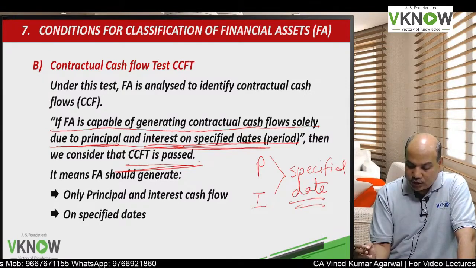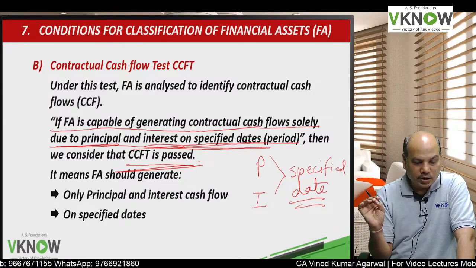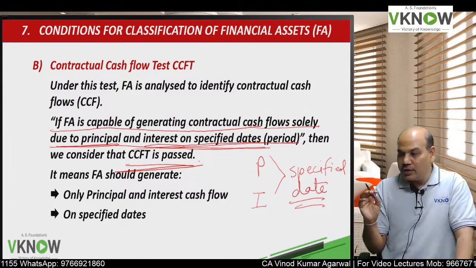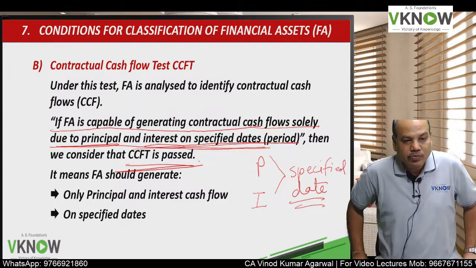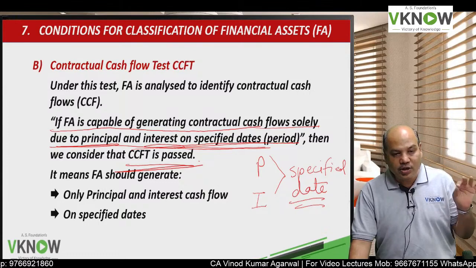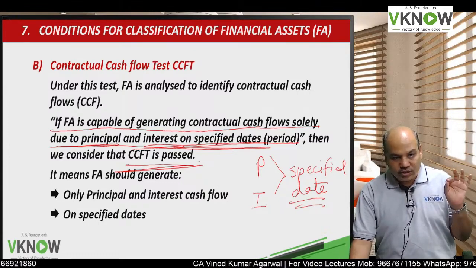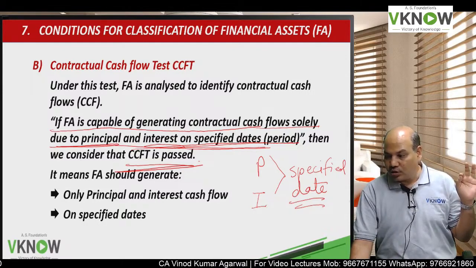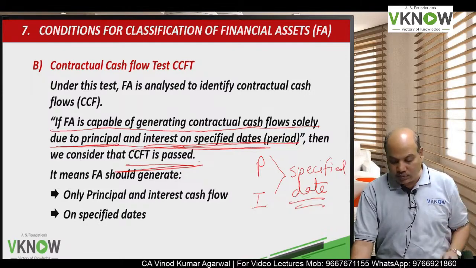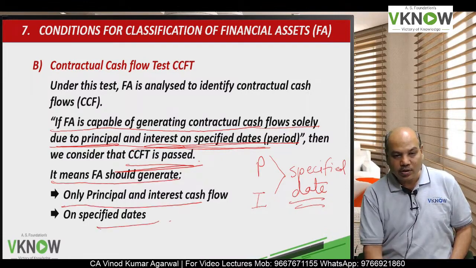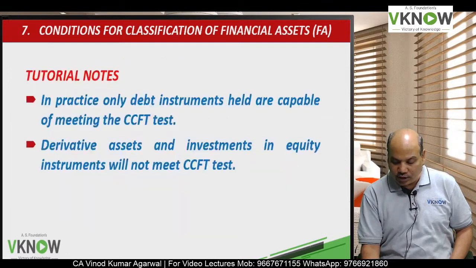In case of equity share, this test will not pass because there is no contractual cash flow. In case of derivative, this test will not pass because there is no contractual cash flow. But in case of debenture and bond, this test can be passed because they generate contractual cash flow in the form of interest and principal. It means financial assets should generate only principal and interest and on the specified date.